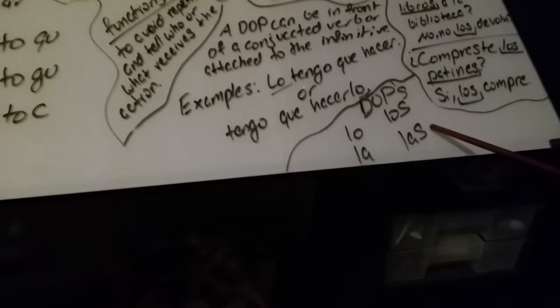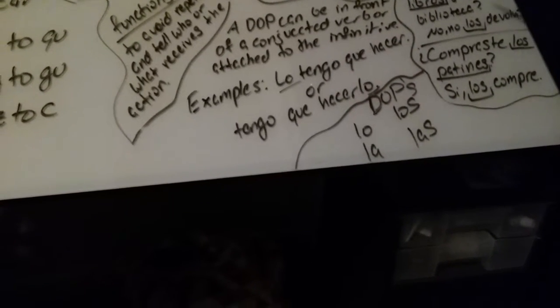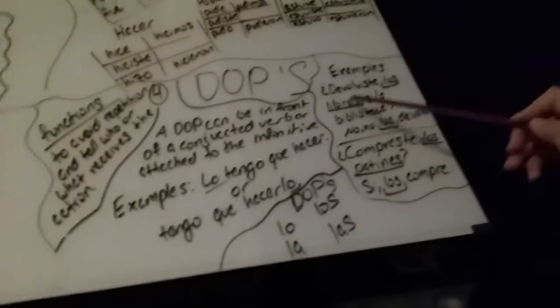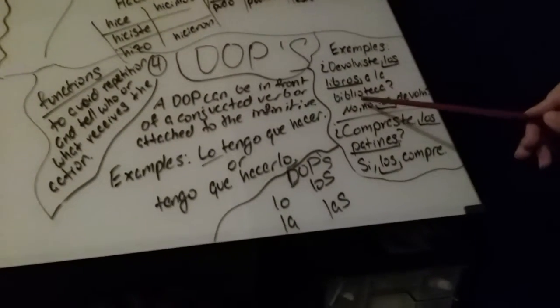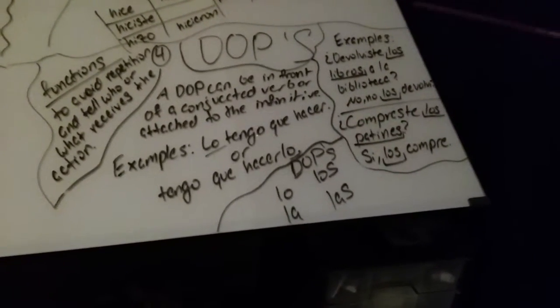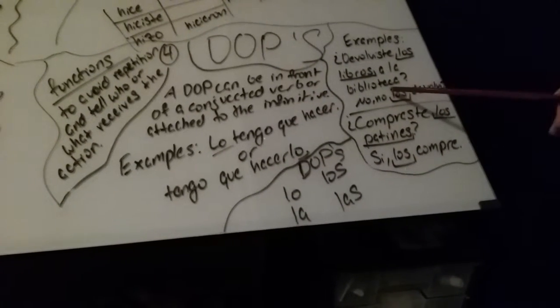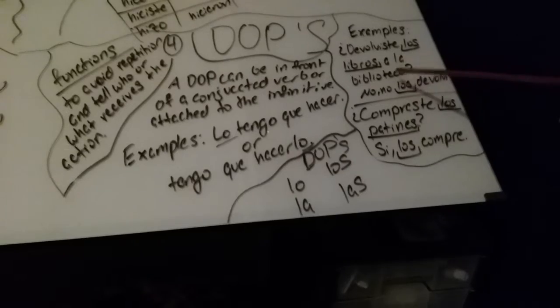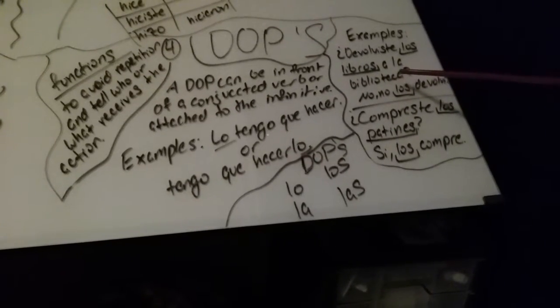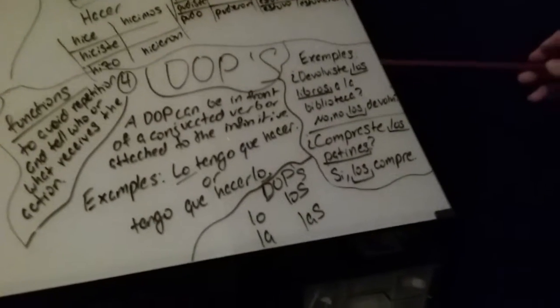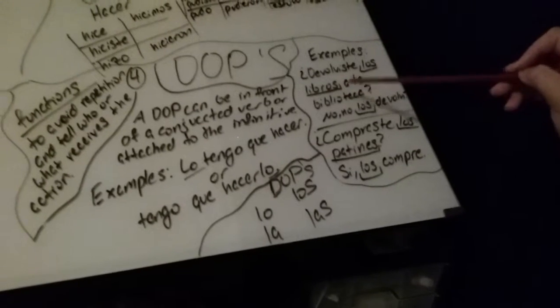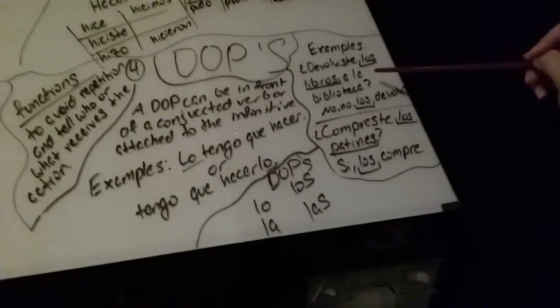Some examples of DOPs in sentences are ¿Devolviste los libros a la biblioteca? And the answer to that using a DOP would be no, los devolví. The DOP los replaces los libros in the first question.